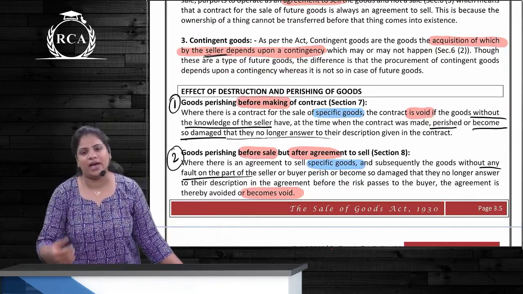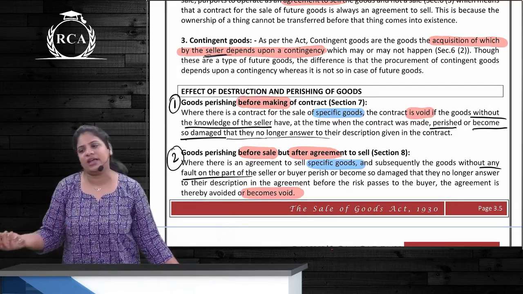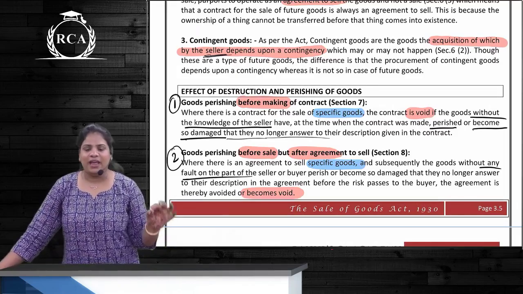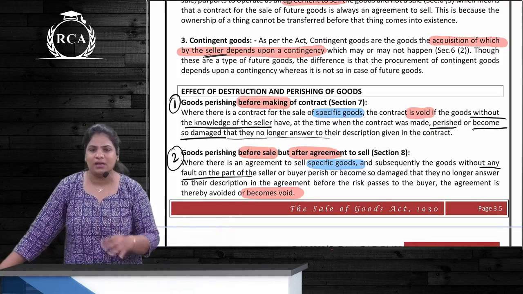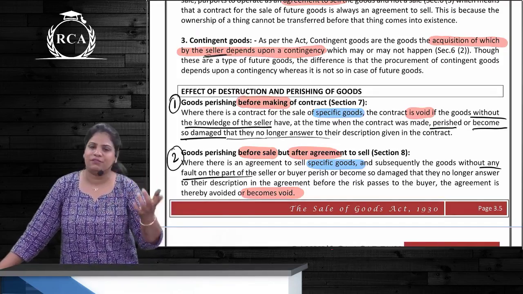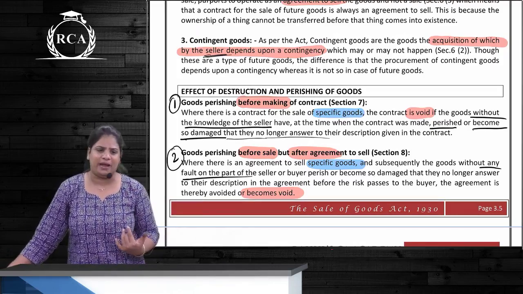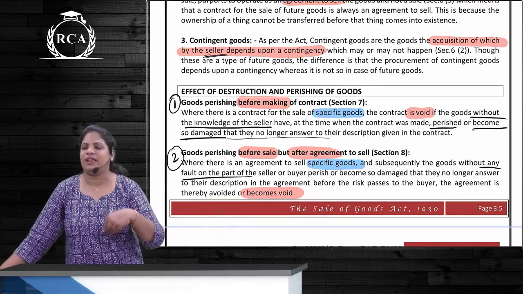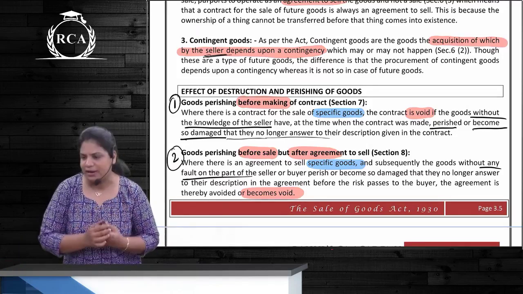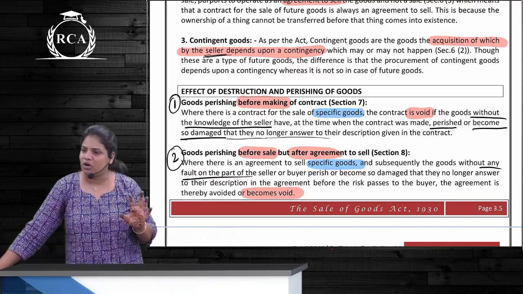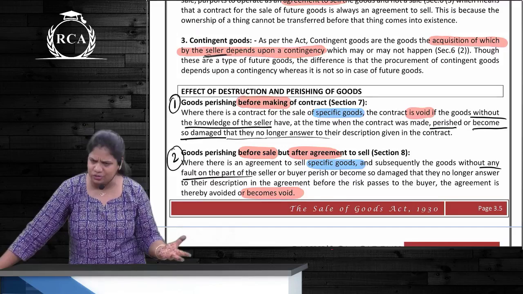If the seller acquires it, then the seller will sell it to the buyer. If the seller does not acquire it, he cannot sell it to the buyer. Correct? A agrees to buy all the crops that are grown on B's farm. This will be future goods. Agreement to sell, but future goods. Where the buyer says, I want a Picasso painting, the seller says, I'll get the painting from the real owner and sell it to you. So the seller may or may not get it. This painting will now be what? They are contingent goods. So contingent goods are a type of future goods only.